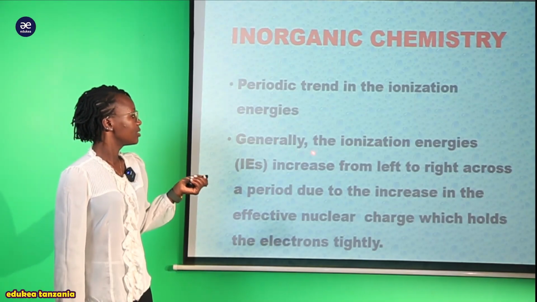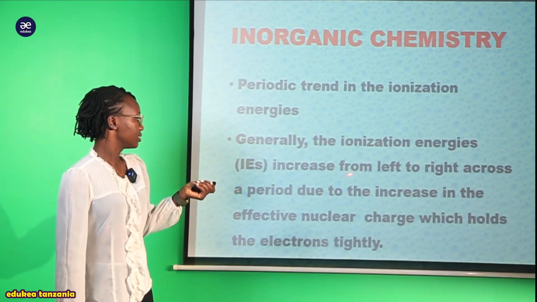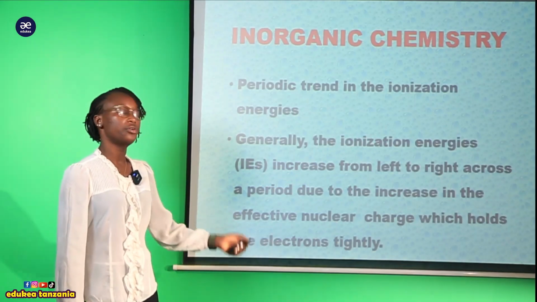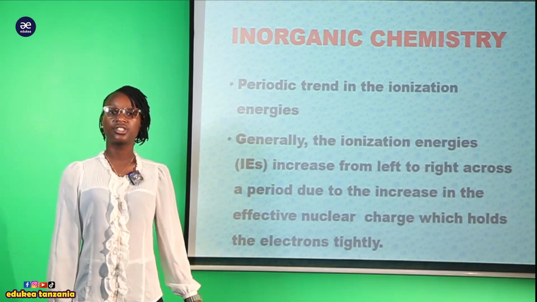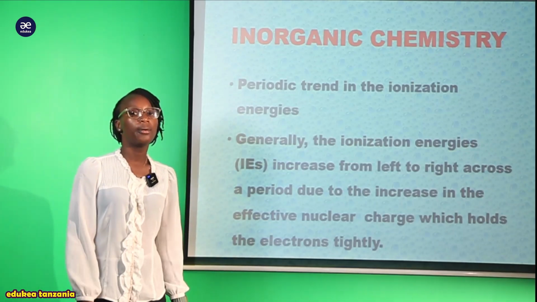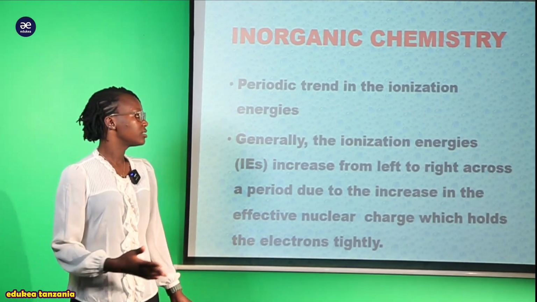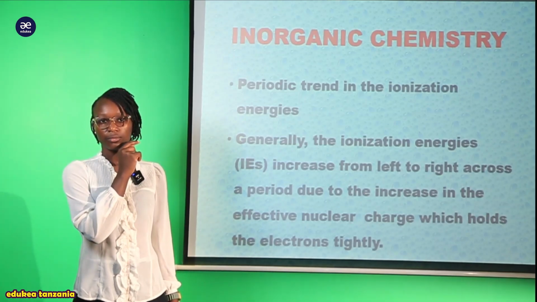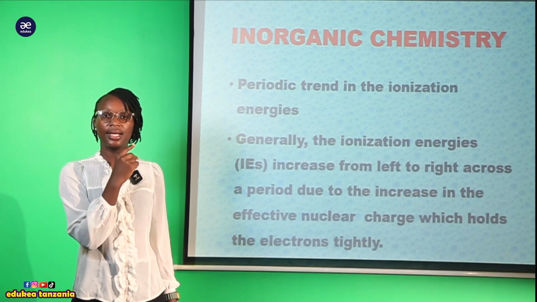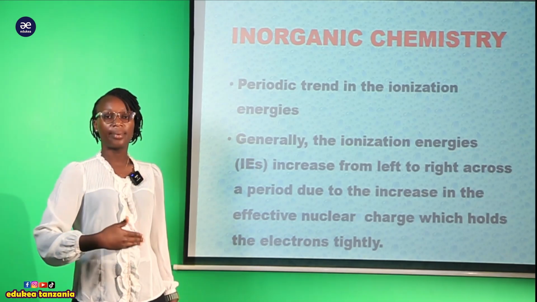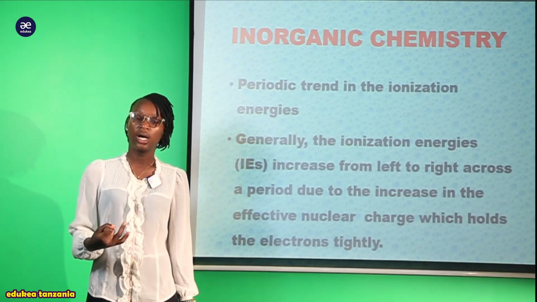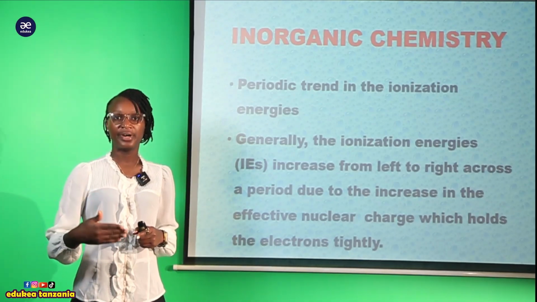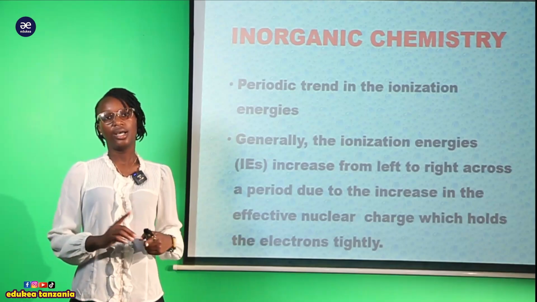So here generally we say that the ionization energies increase from left to right across the period. So you can see, from the exceptional elements which were observed, for example magnesium and aluminium, nitrogen, oxygen, phosphorus, sulfur, we saw it is vice versa.